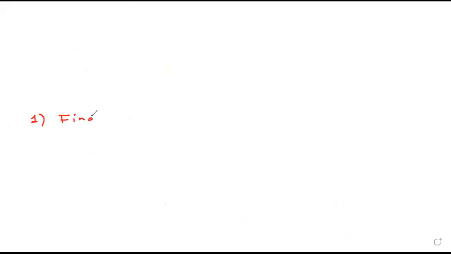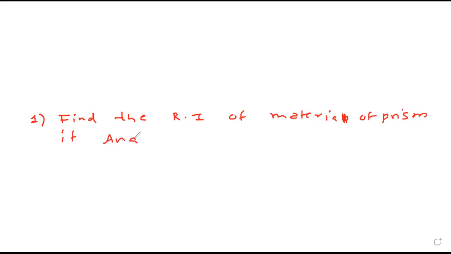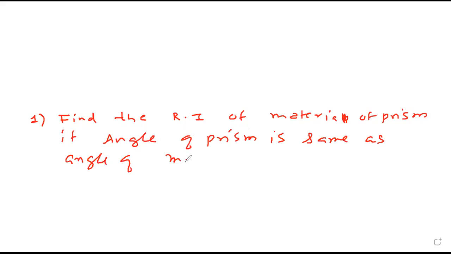Find the refractive index of material of prism if angle of prism is same as angle of minimum deviation.